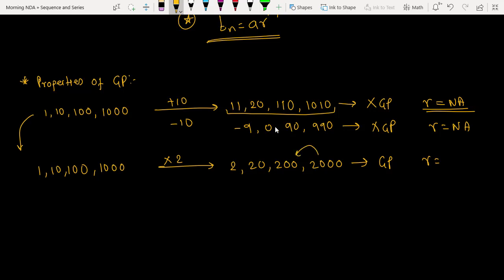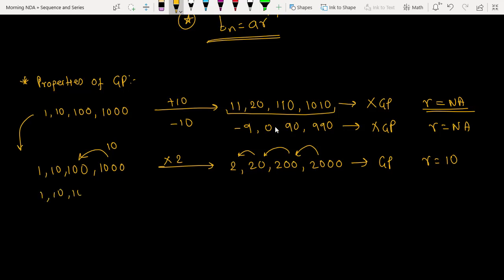It is still 10. Originally my GP had common ratio 10. If I multiply all the elements of a GP by any number, the new sequence still remains in GP with the same common ratio.